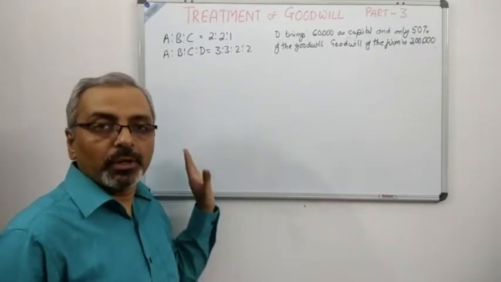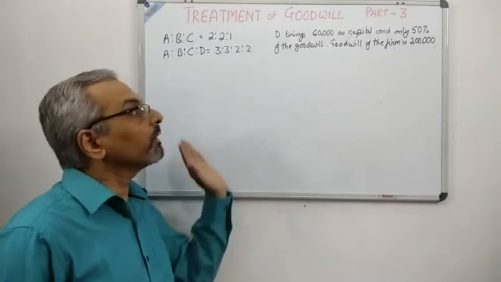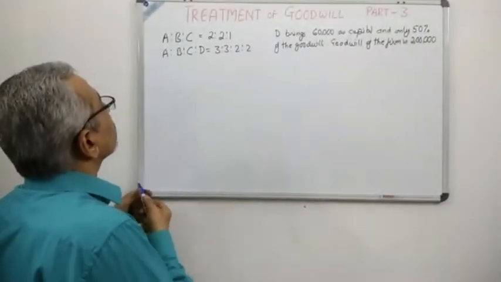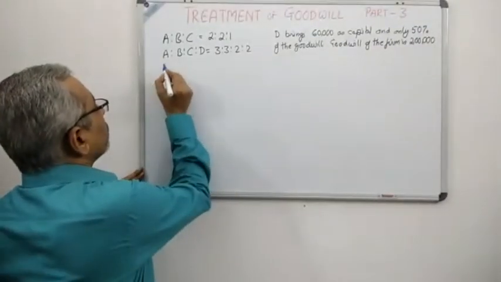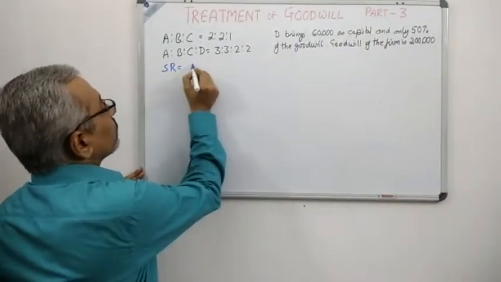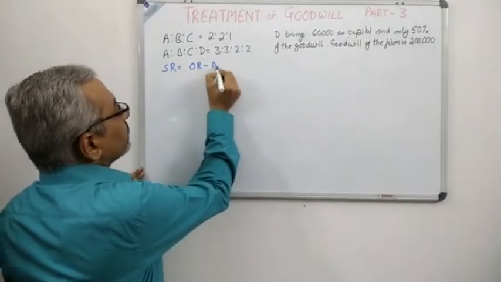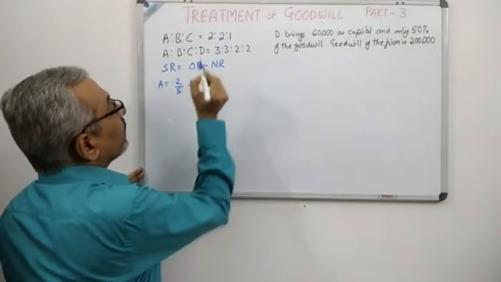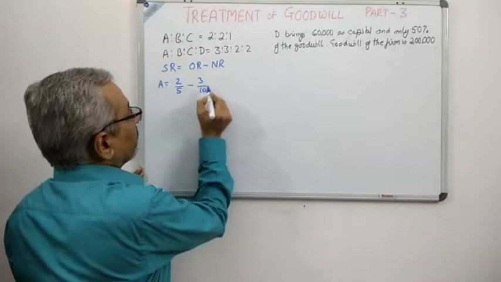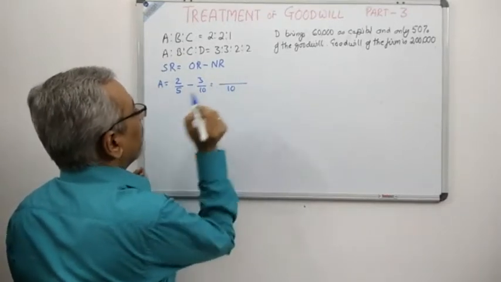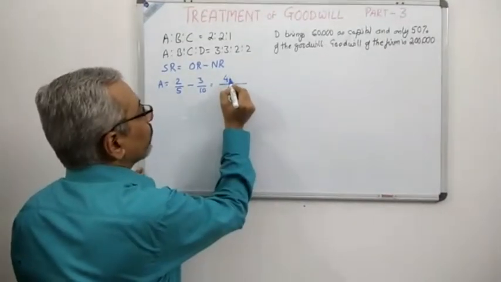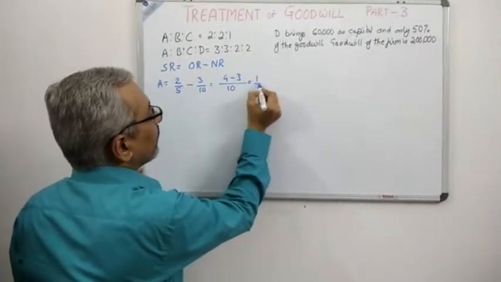So first let us calculate the sacrificing ratio and then go ahead with the journal entries. First we'll calculate the sacrificing ratio for A. As you know, sacrificing ratio is old ratio minus new ratio. What is A's old ratio? 2/5. What is A's new ratio? 3/10. So what is the LCM? 10. If you divide 10 by 5, you get 2, so 4 minus 3 gives you 1/10.